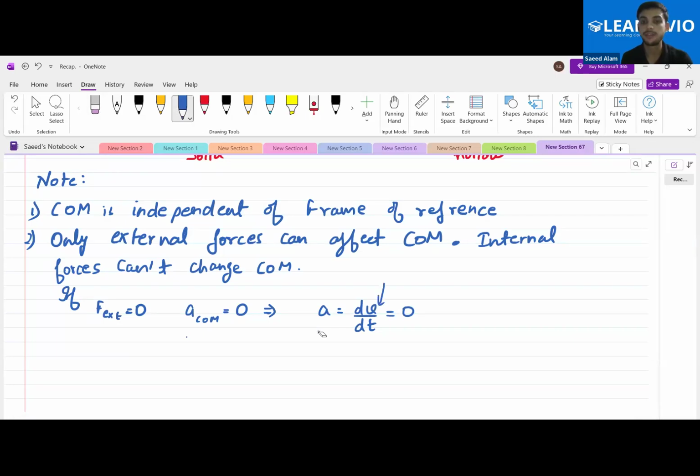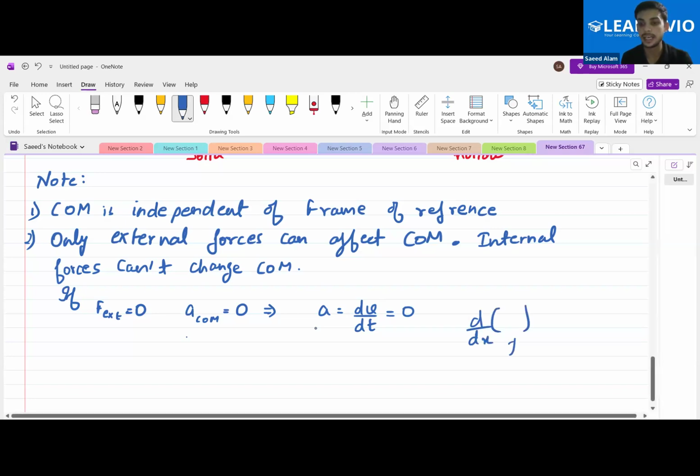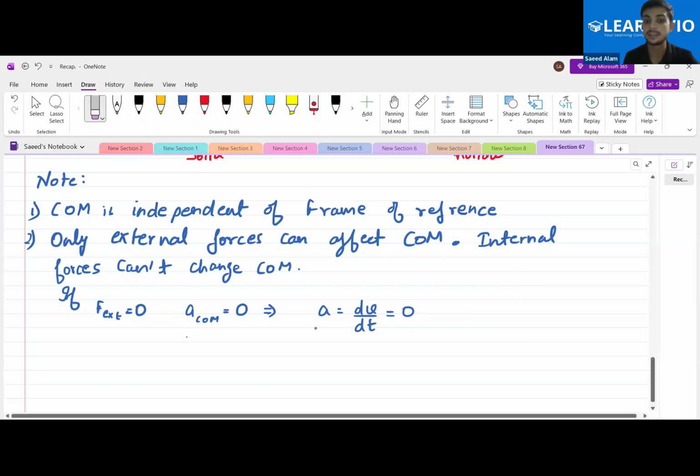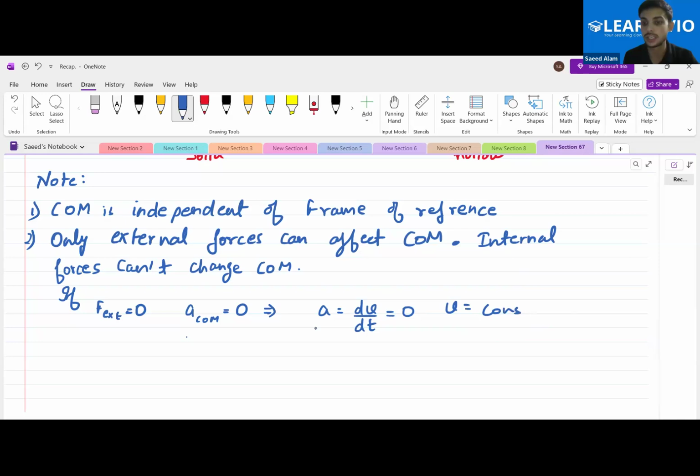Velocity. Differentiation of, if I'm writing d by dx, there is something inside it, and I'm saying that it is 0. So what could be inside this? Constant. Yes, it is constant. So what should we say? That whatever is inside it is constant. V equals constant. It may be zero. I'm not saying that velocity can't be zero here, but we should be sure that velocity is constant over here. So what should we say? That velocity of center of mass will be constant if external force is zero.